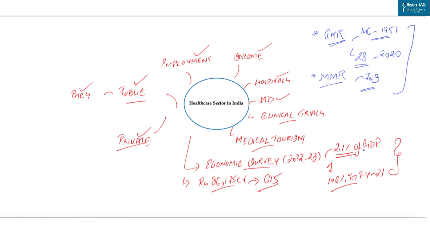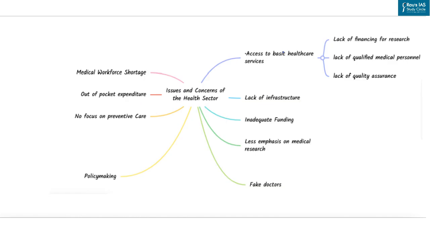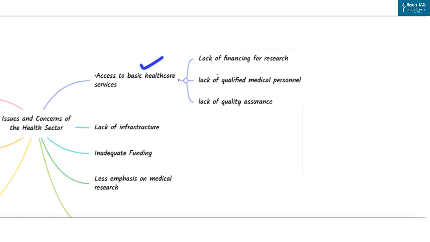So let's discuss a few important issues and concerns of the health sector. The first one is lack of access to basic healthcare facilities. Why is it so? Because there is lack of financing for research, lack of qualified medical personnel, lack of quality insurance. So all this contributes to lack of basic healthcare services. It's better to understand this point with the help of an example.